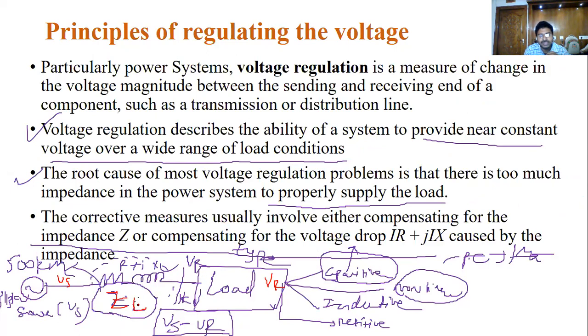How does this impedance change? It depends on the different types of loads. If the load changes, what will happen? The load can be capacitive, inductive, resistive, as well as non-linear loads, critical loads and many different types of loads.